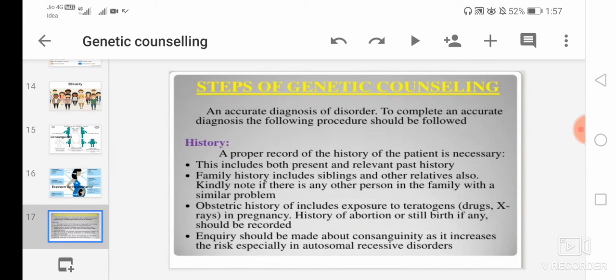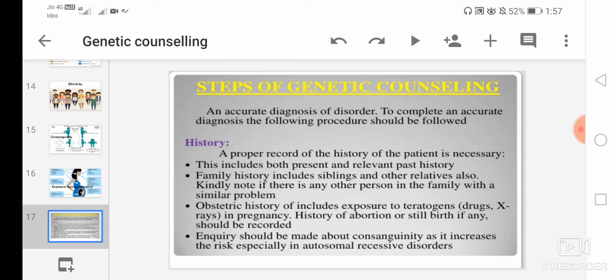Then next are the steps of genetic counseling. Here there are mainly 5 steps of genetic counseling. The first is an accurate diagnosis of the disorder. To complete an accurate diagnosis, the following procedure should be followed. Firstly, history. The first step is history.